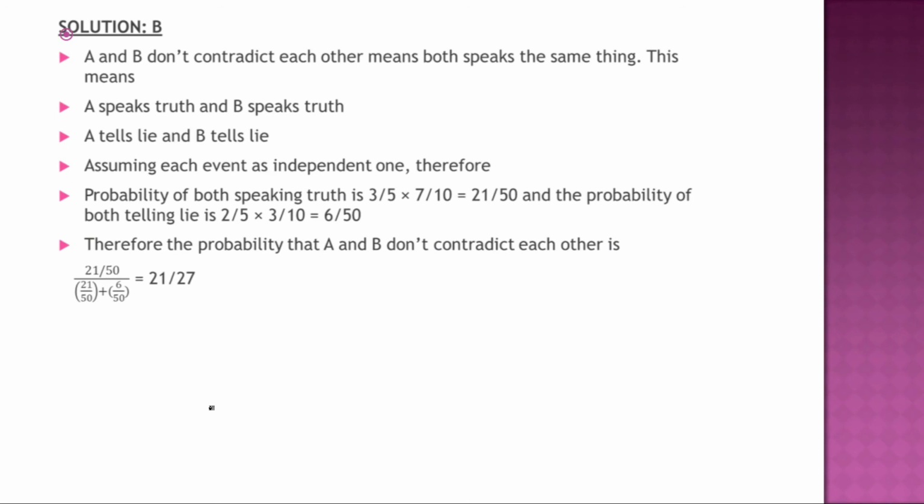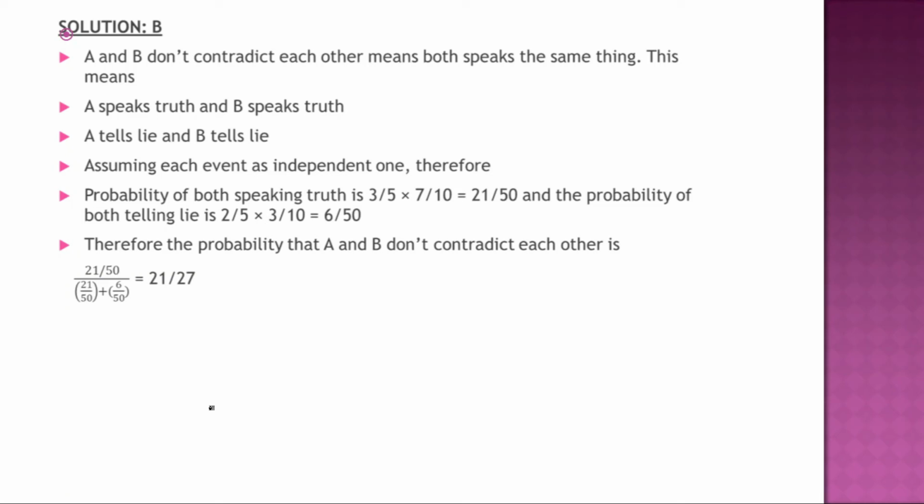A and B do not contradict each other means both speak the same thing. This means A speaks truth, B speaks truth, or A tells lie, B tells lie. Assume each event is independent. Therefore the probability of both speaking truth will be multiplication, 3 by 5 into 7 by 10. When taking together, you have taken 'and', that is the multiplication. And the probability that A and B do not contradict each other is taken by this formula.